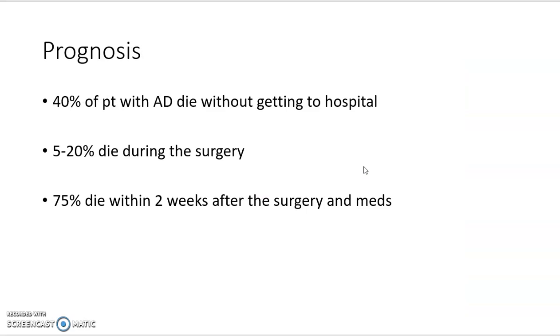Unfortunately, the prognosis for aortic dissection is pretty bad. 40% of the patients will die without getting to the hospital. 5 to 20% of those who get to the hospital will die during the surgery, and 75% will die within the 2 weeks following the surgery and meds. It must be said that if there is a thoracic dissection and we are very aggressive with our treatment for 30 days, the survival rate can be up to 90%. These numbers are still disputed, but that's one source that I found.